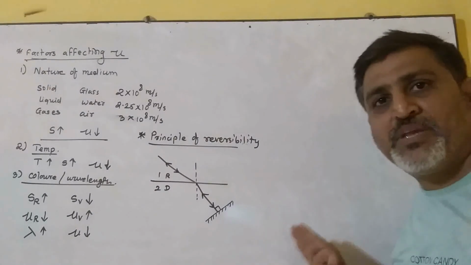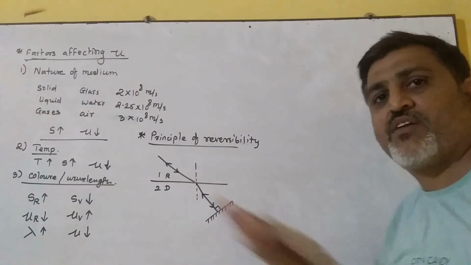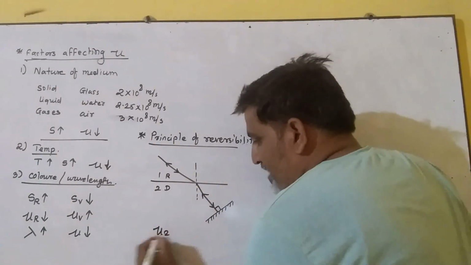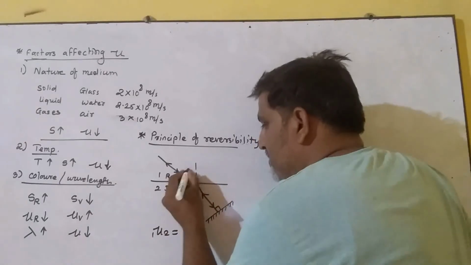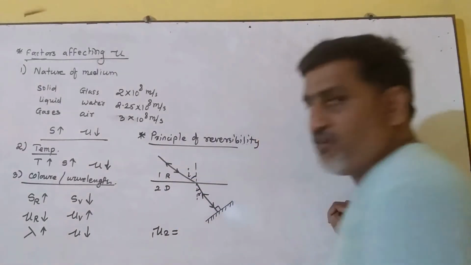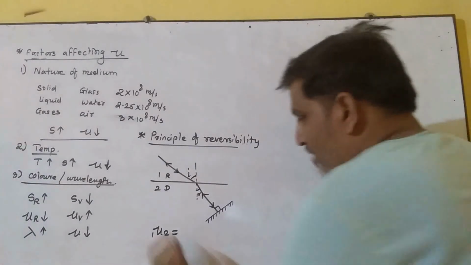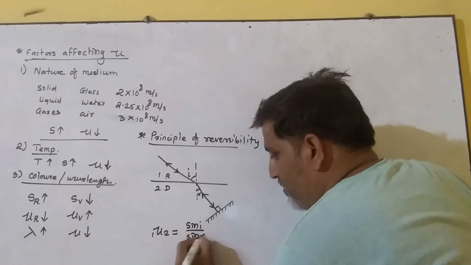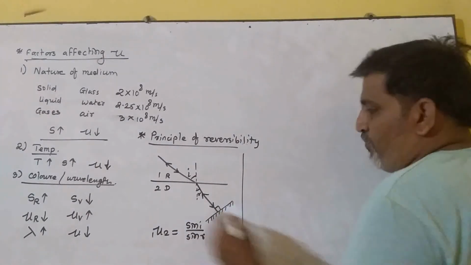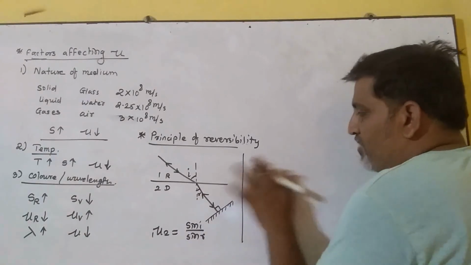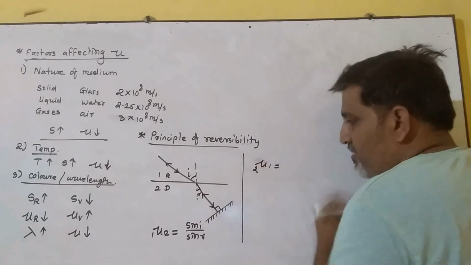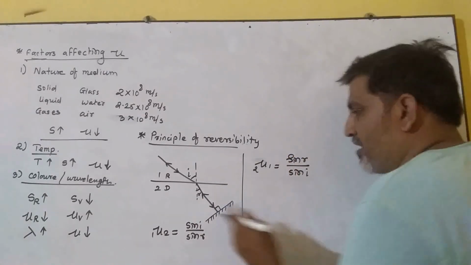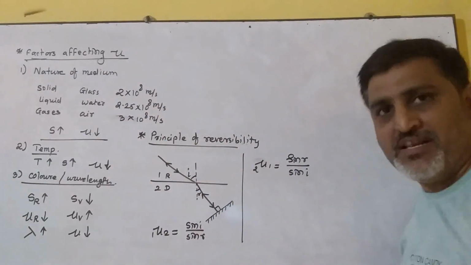This is known as the principle of reversibility, meaning rays get reversed over here. Why does this happen? Let's see. Refractive index of the second medium with respect to the first. If I say this is the angle of incidence and this is the angle of refraction, then by Snell's law, the refractive index of the second medium is sin i by sin r. Similarly, the refractive index of the first medium with respect to the second is sin r upon sin i, when the ray goes in the opposite direction.